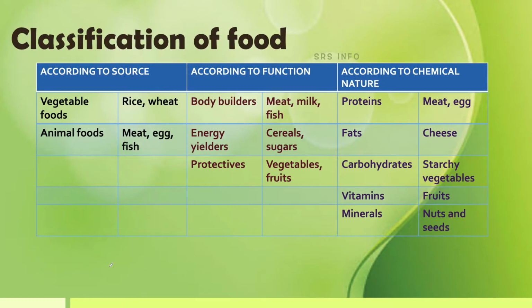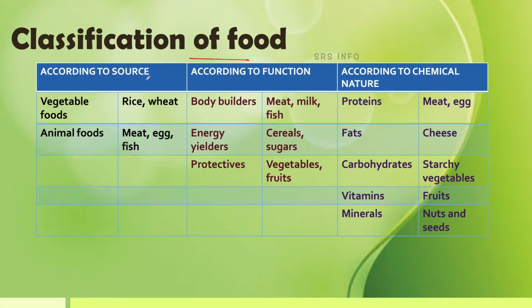Now we get different types of food from different sources. Okay, and these different types of food have different nutrients. So on the basis of their source and their function, their chemical nature, etc., the foods are classified. And now let us understand the classification of food.